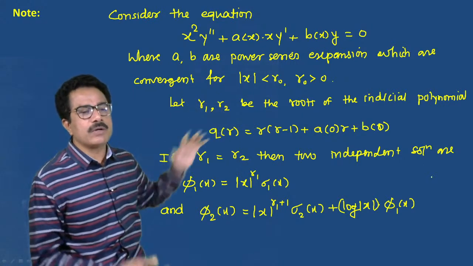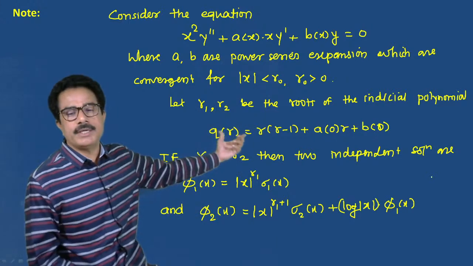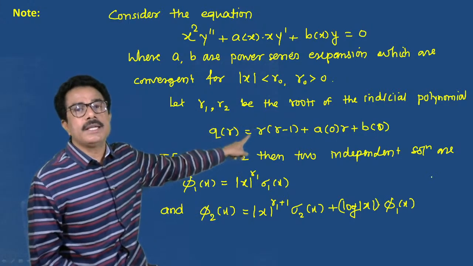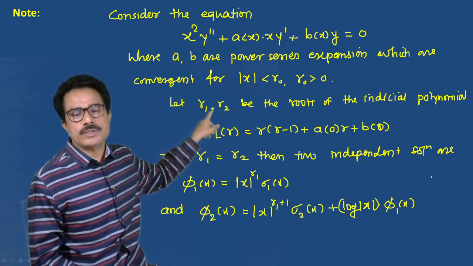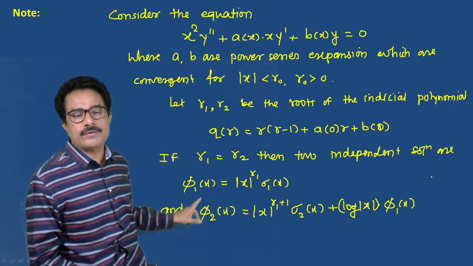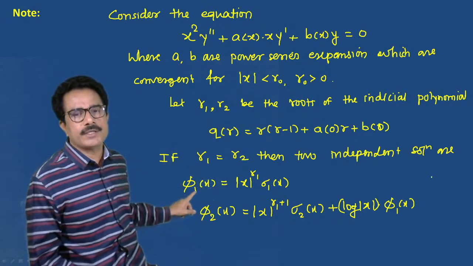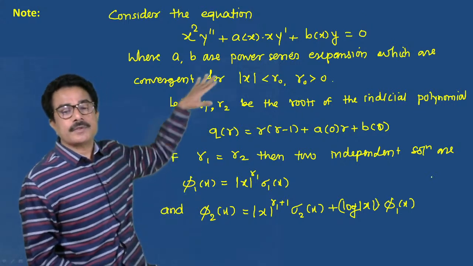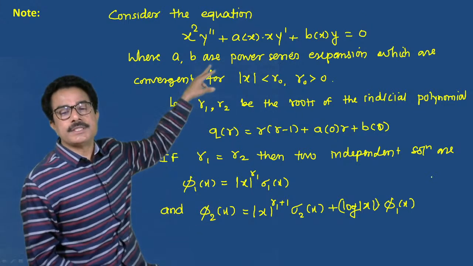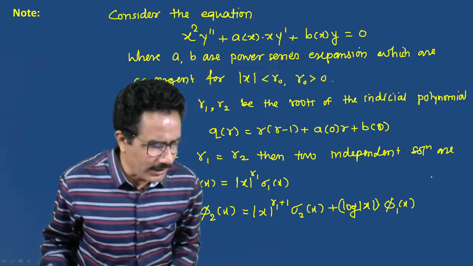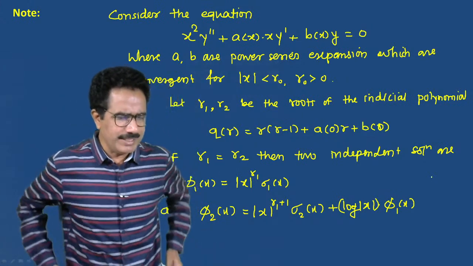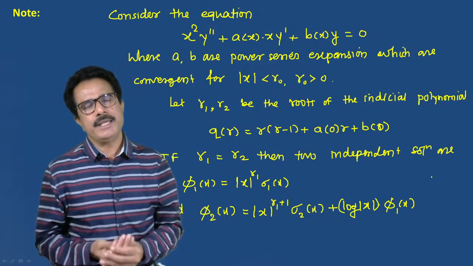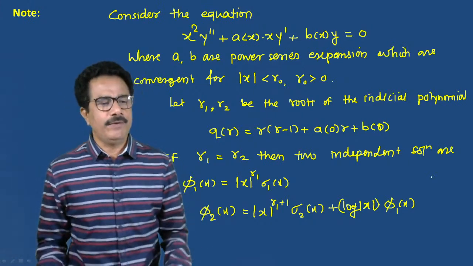If r1 and r2 are the two roots of the second degree polynomial, so it has two roots. Suppose r1 is equals to r2, then we can write a first solution phi 1 of x, second solution phi 2 of x in this way. These are the two solutions of this type equation. If r1 is not equals to r2, then we can write simply the solution phi 1 and phi 2.